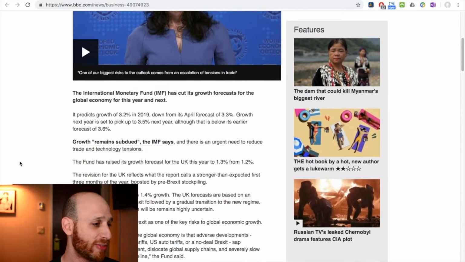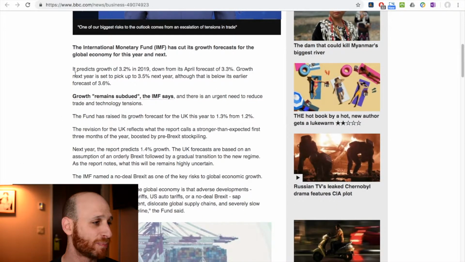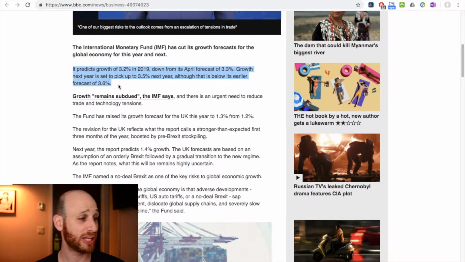So if we scroll down this article a little bit, we can see here that the IMF predicts growth of 3.2% over calendar 2019, which is actually slightly down from what it was thinking in April. Growth is set to pick up to 3.5% in 2020, but that is down from what it was expecting previously.